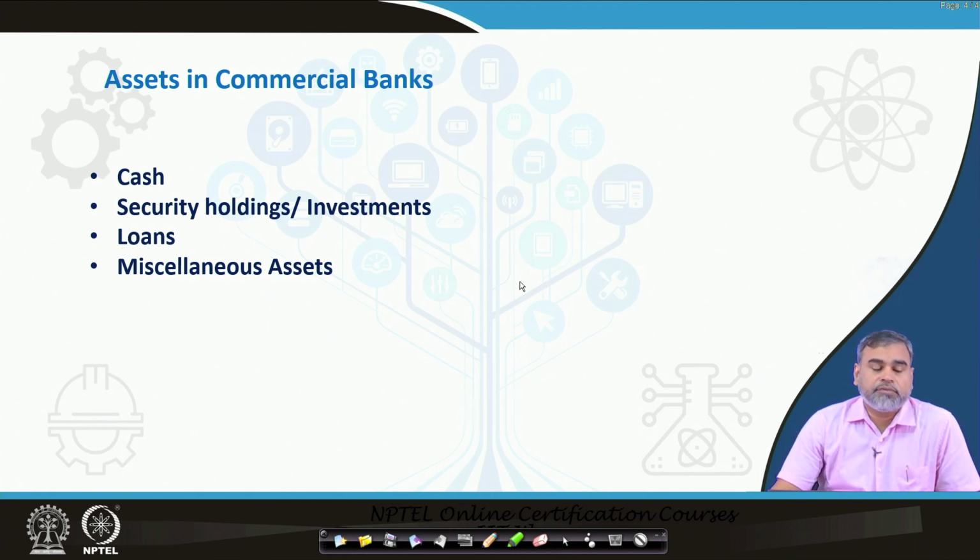There are many sources of securities holdings, and there are many investment alternatives available in the financial system, where the banks use those investment alternatives to maximize their profit or the return.